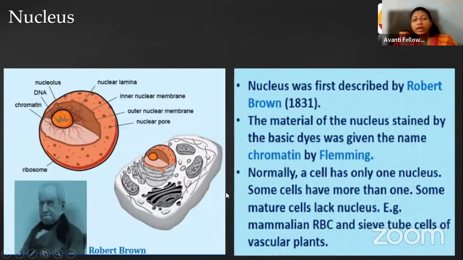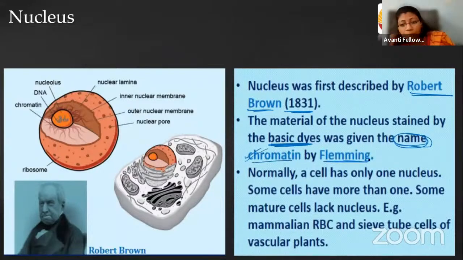Okay. Then we are having the nucleus. As I have told you, the nucleus was first discovered by Robert Brown in 1831, and it was done by staining with a basic dye. The components present inside the nucleus are acidic, so they take up the basic dye, and the component taking up the basic dye was named chromatin material by the scientist Fleming. And one cell always has one nucleus. If you see the plant cell, the nucleus can be present in the corner because of the larger size of the vacuole. And if you see the animal cell, it is present in the center, right?